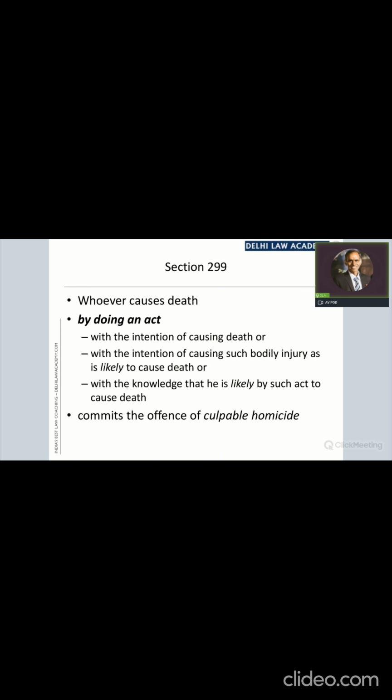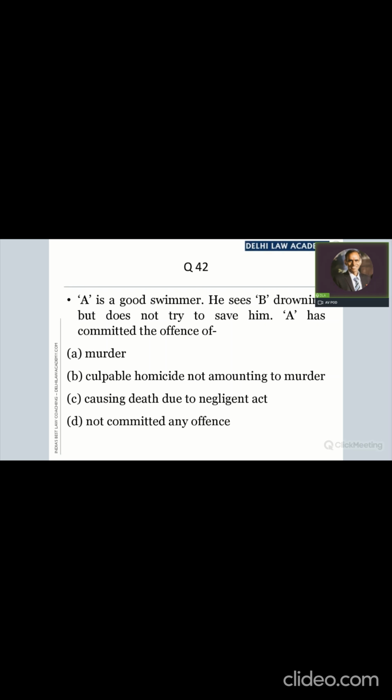So if there is an omission on his part because of which death has been caused, that will also amount to doing an act. The point I am trying to make is that a death has been caused. We are now answering the question whether A is in any way responsible for this death. The first answer is that since A has not done any act, he is not responsible.